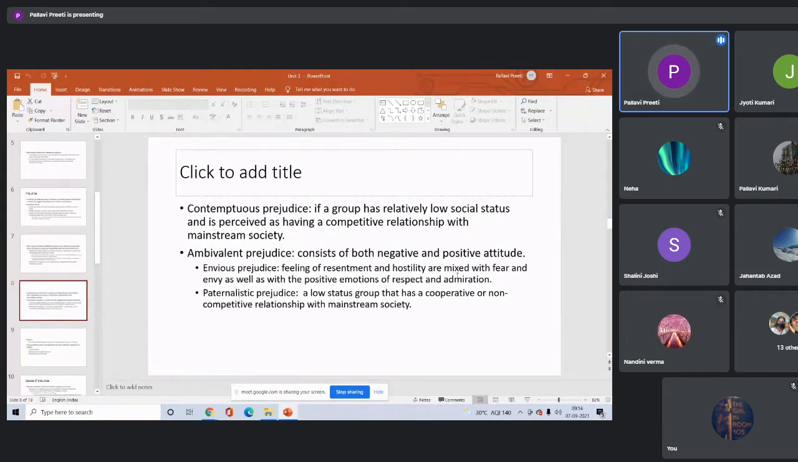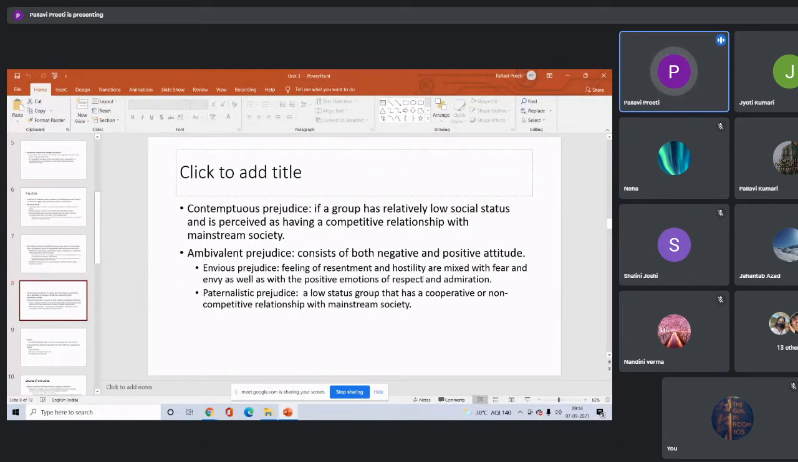Envious prejudice: feelings of resentment and hostility are mixed with fear and envy, as well as with the positive emotions of respect and admiration. So in this, what happened? A person is having a feeling of hostility, right, where you have a feeling of fear, jealousy, as well as a feeling of respect and admiration, right? For example, a woman may have a feeling of fear and envy towards the male group, right? But since the person is at a higher position, we give respect to that person, right? So they have a feeling of both.